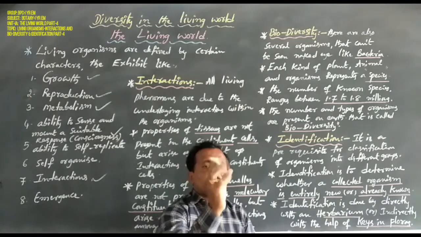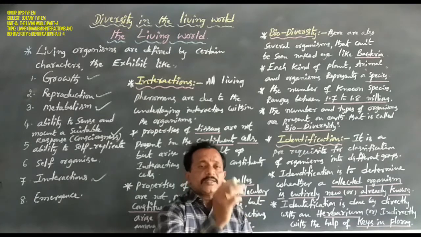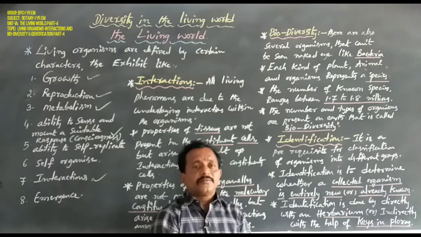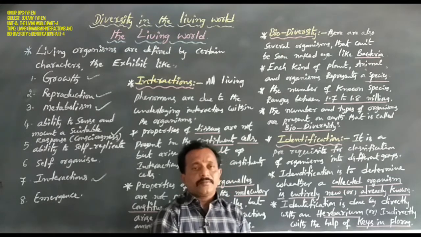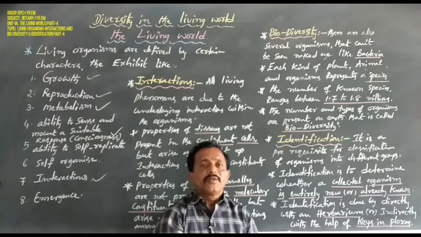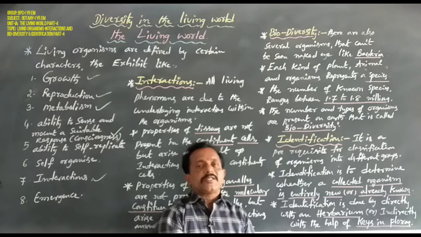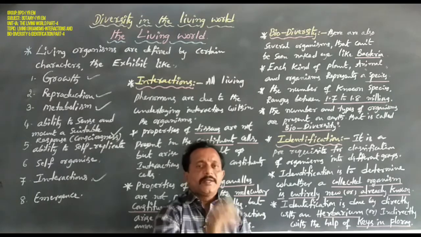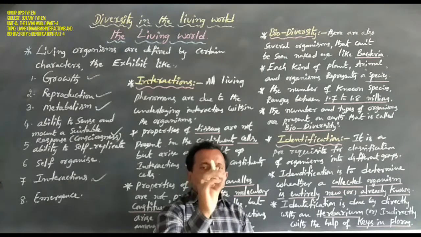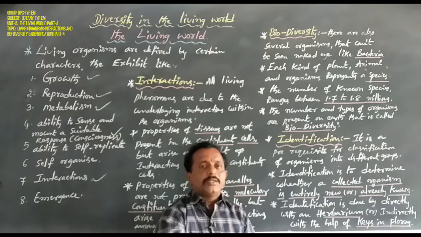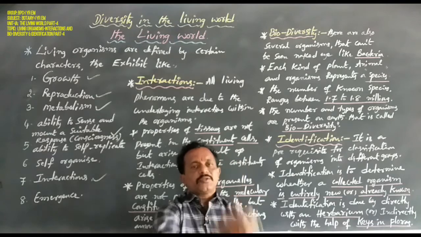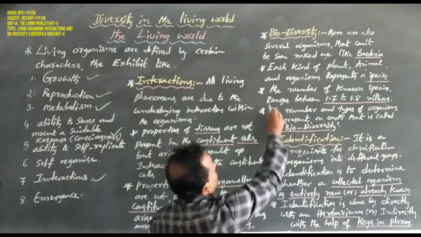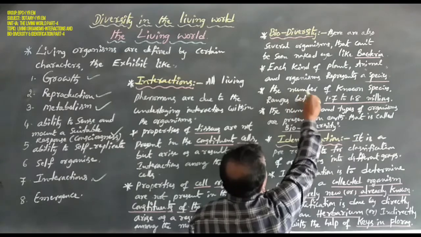So some of the smaller organisms are here. These smaller organisms do not directly appear to the eye; they can only be observed with one type of microscope, that is light microscope or electron microscope, especially bacteria organisms, and also viruses. Each kind of plant, animal and organism represents a